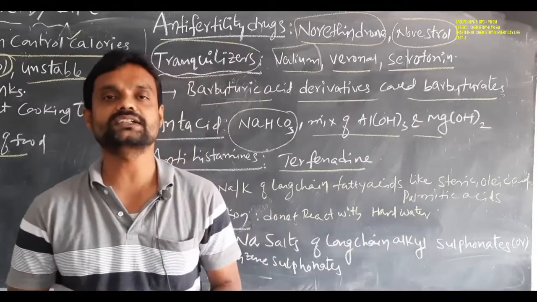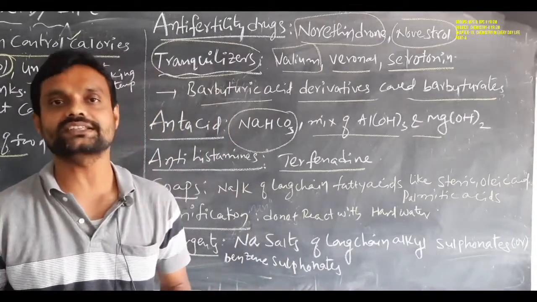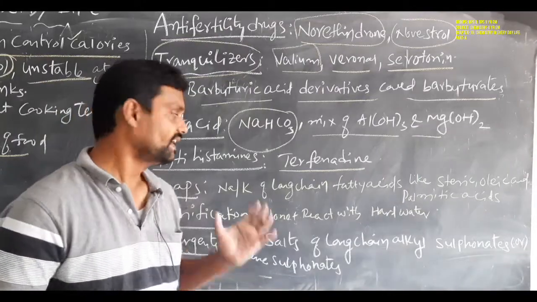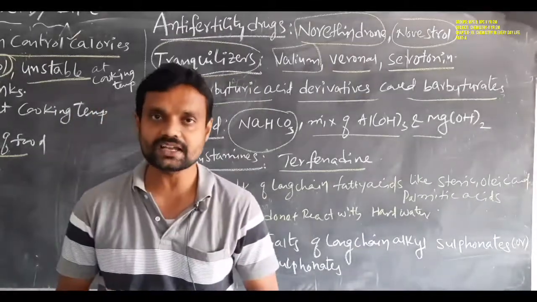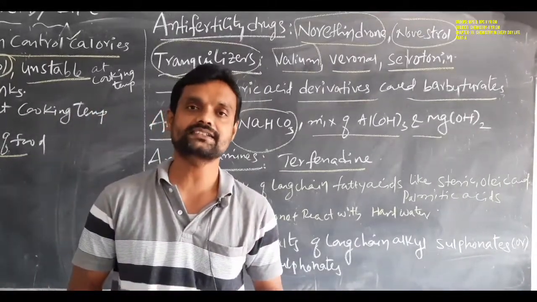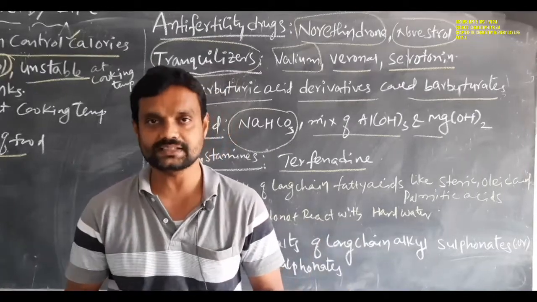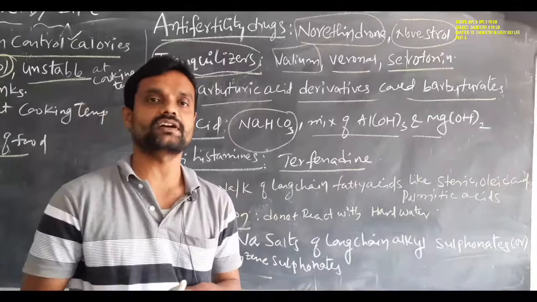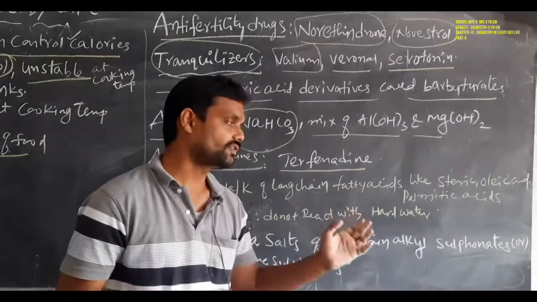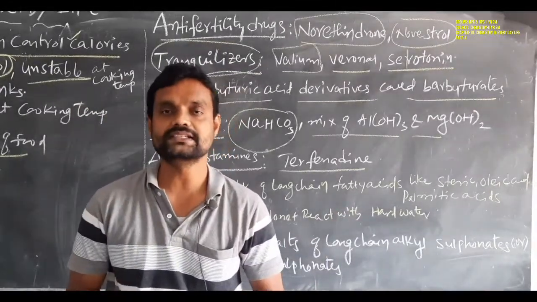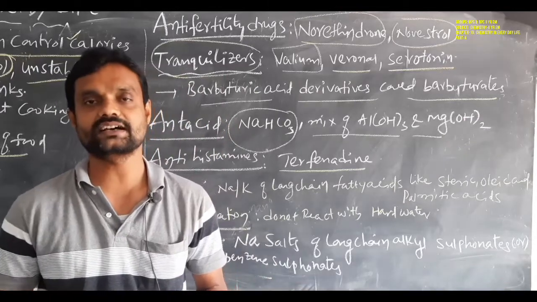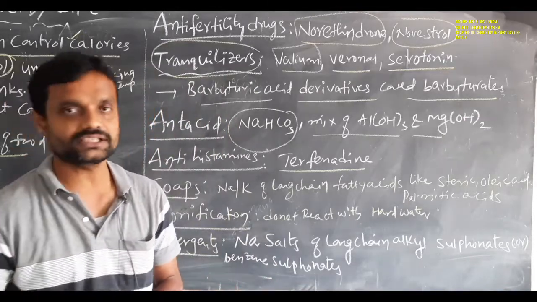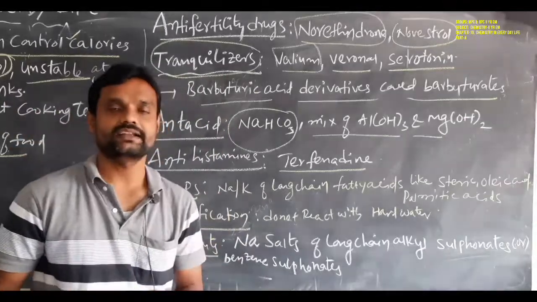So this is the meaning of soaps and detergents. In soaps and detergents also we are using chemical substances. In soaps, sodium or potassium salts of long chain fatty acids like oleic and palmitic acid. In detergents, sodium salts of long chain alkyl and benzene sulfonates. These are the chemicals used in soaps and detergents.